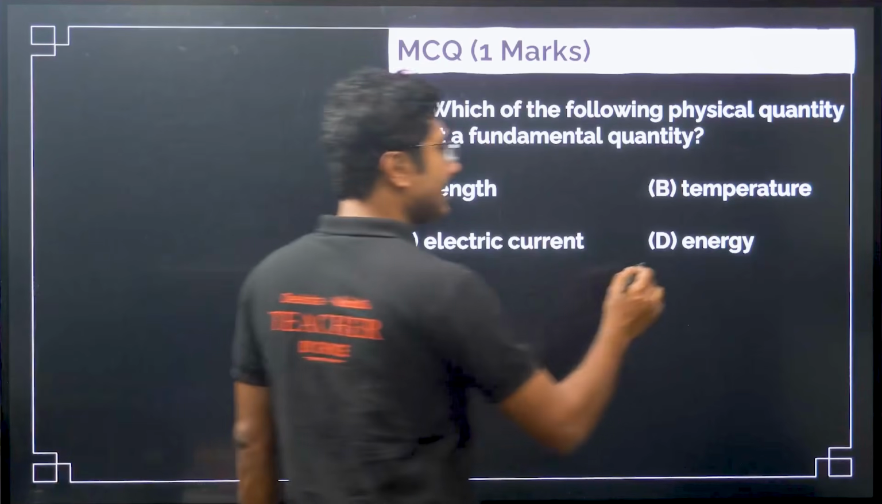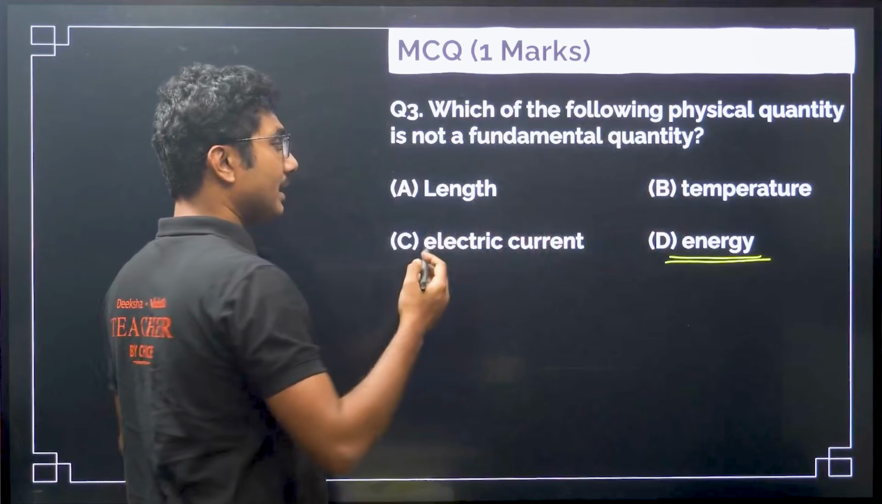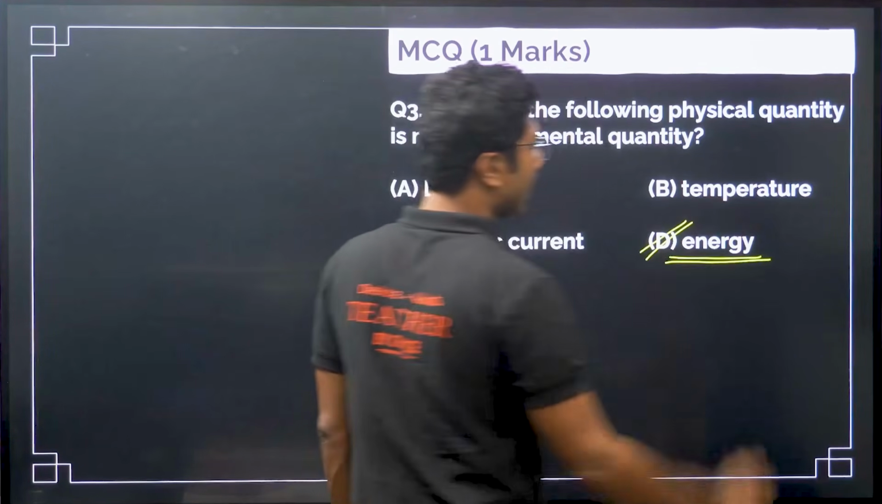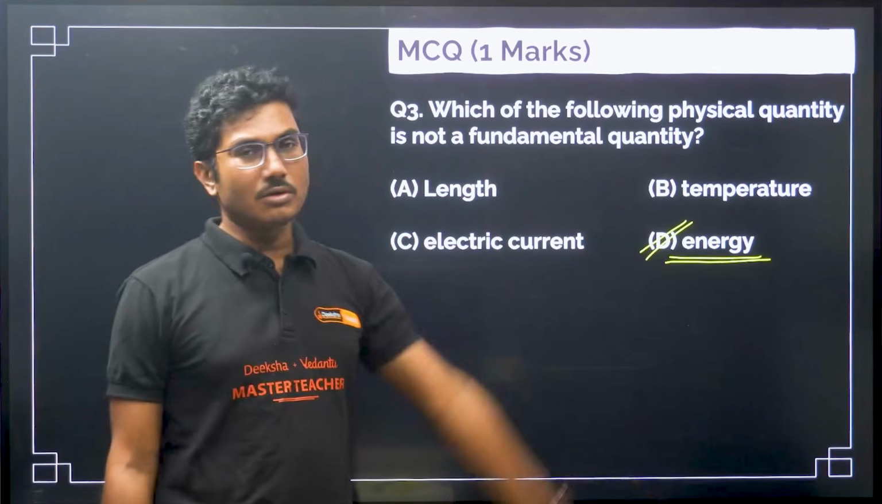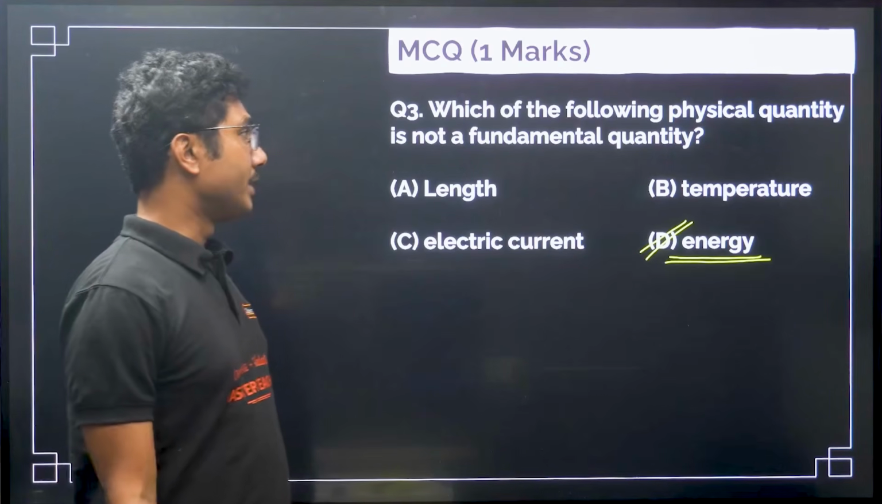Now here energy is not a fundamental quantity. Okay, length, temperature, electric current, they are all fundamental quantities, but not energy. So energy is the correct answer for this question. So 3 of them are fundamental quantities, only 1 is not. So energy, work, force, they are not fundamental quantities.